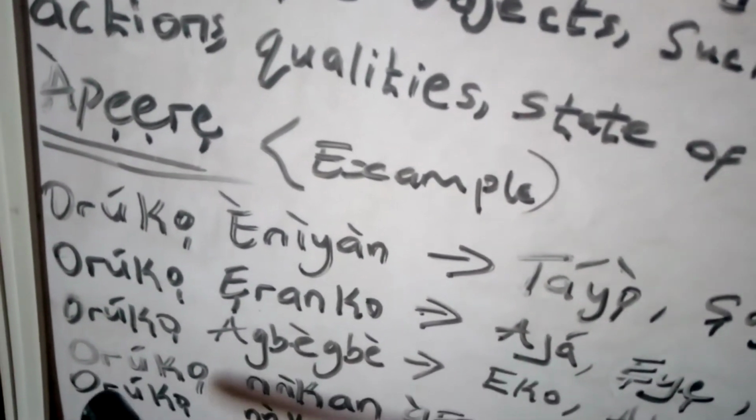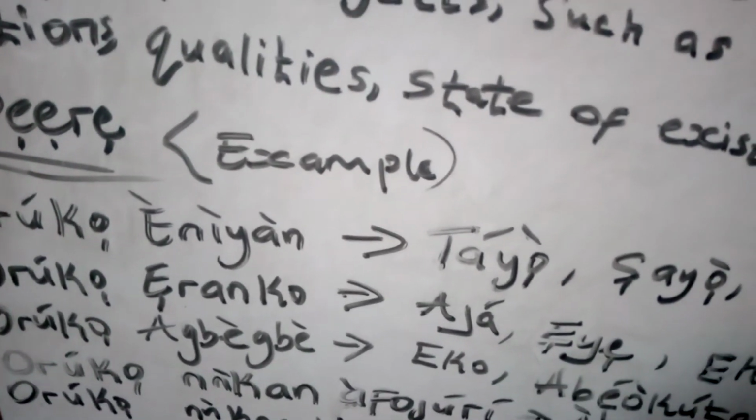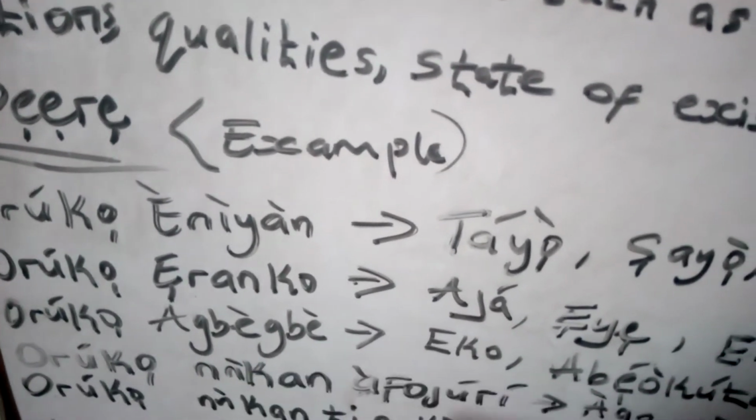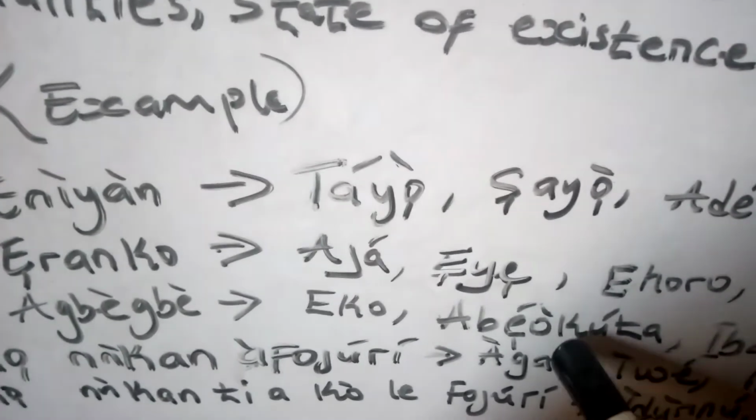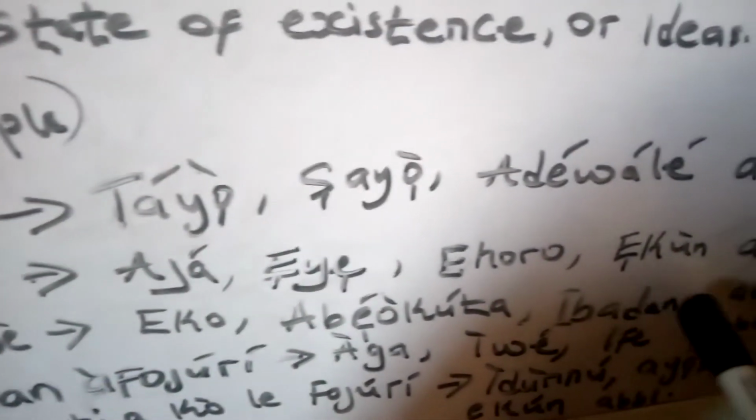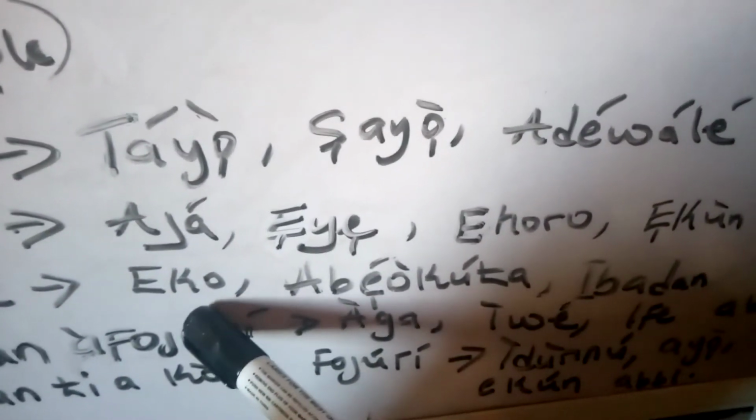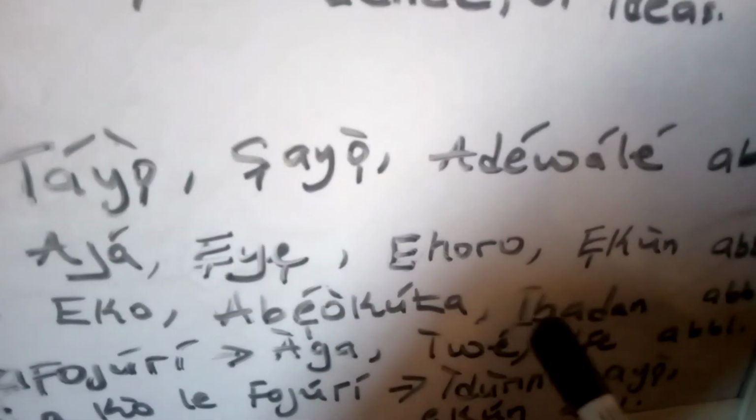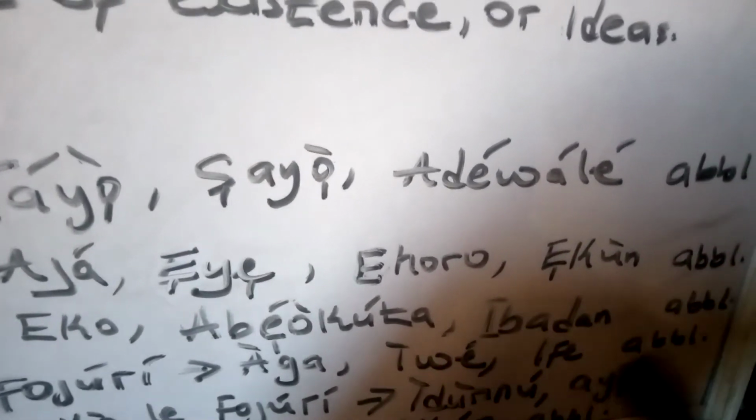We have orúkọ agbègbè. That is name of places. We have Èkó, Abẹ́òkúta, Ìbàdàn, largest city in the West Africa, Abíbílí, and so on and so forth.